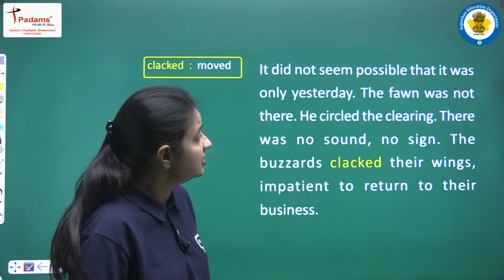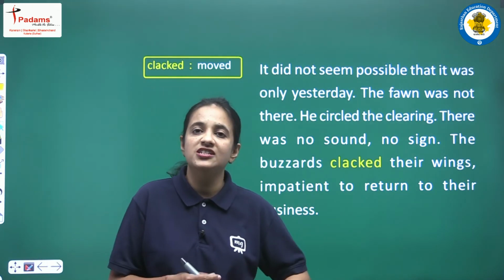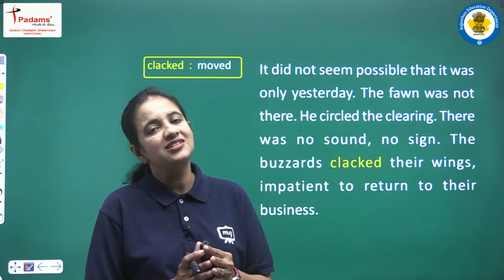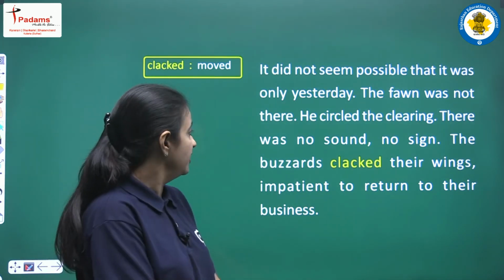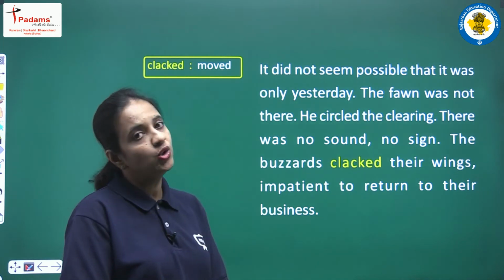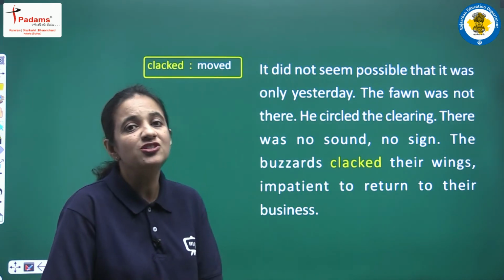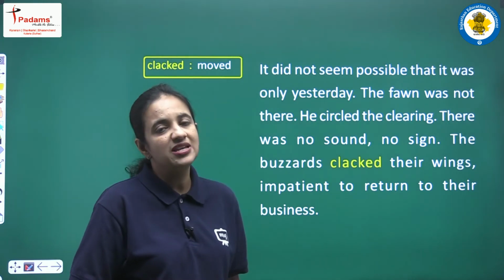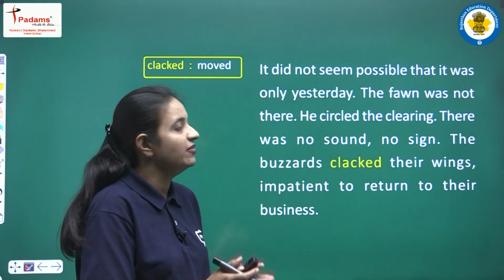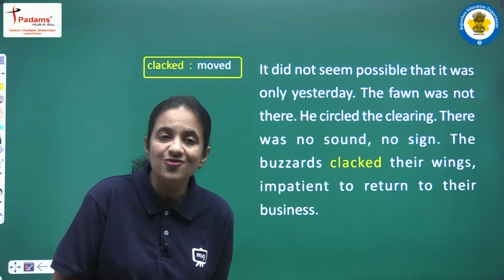He circled the clearing. So Geordie, he was still trying to find the fawn. So he started to walk, and he was making one circle around the clearing. There was no sound, no sign. So yes, Geordie, he was trying a lot, he was making all his efforts, but still he was having no success, and no sound and no sign was there.